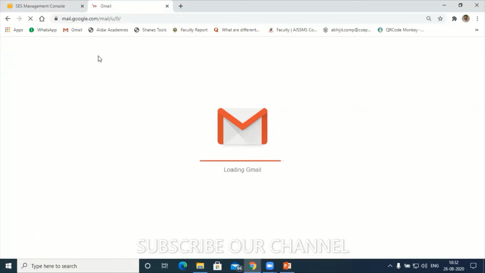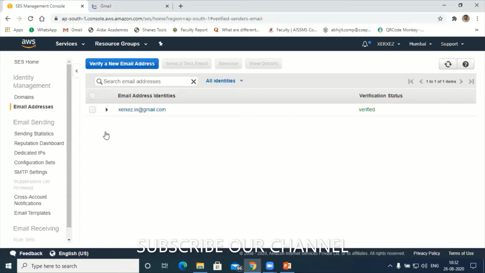Okay, this will open. Now you can see here, the moment after clicking on email addresses, I have already verified one Gmail account, right? Can you see, interns, what is the Gmail account here? Interns. Sir, yeah, xer.xez.in@gmail.com. So this is already verified. And you can see this email address is verified by the verification status.